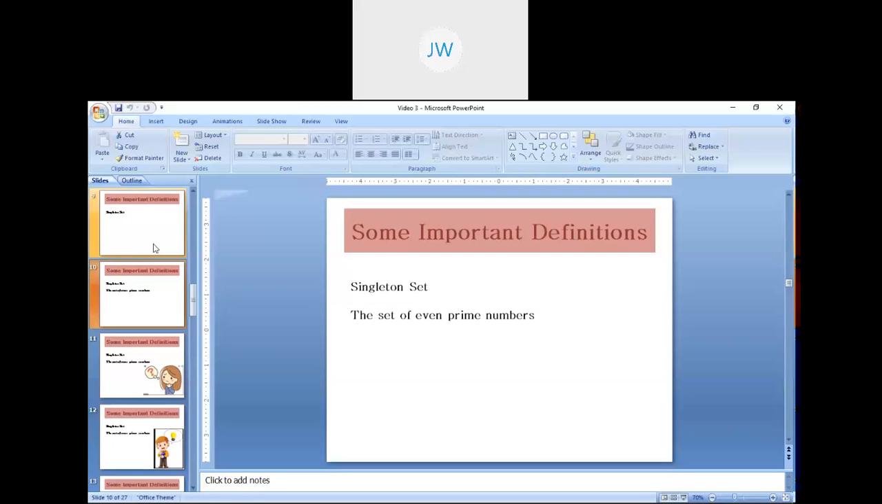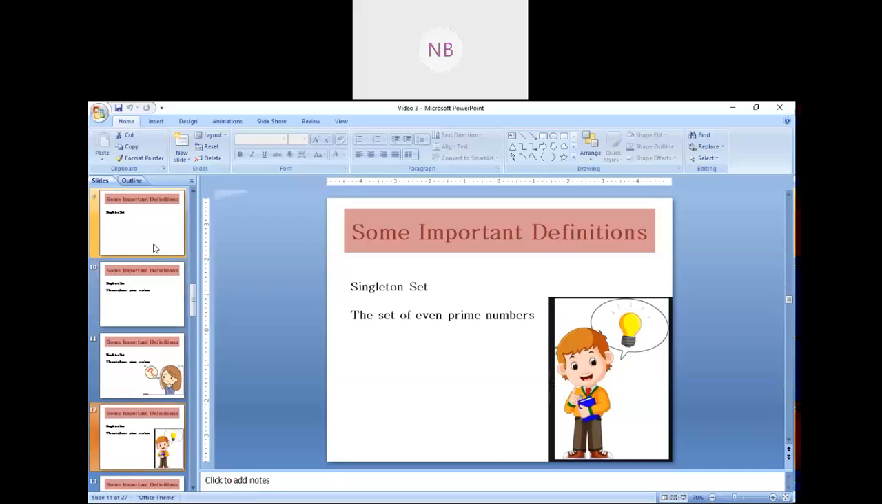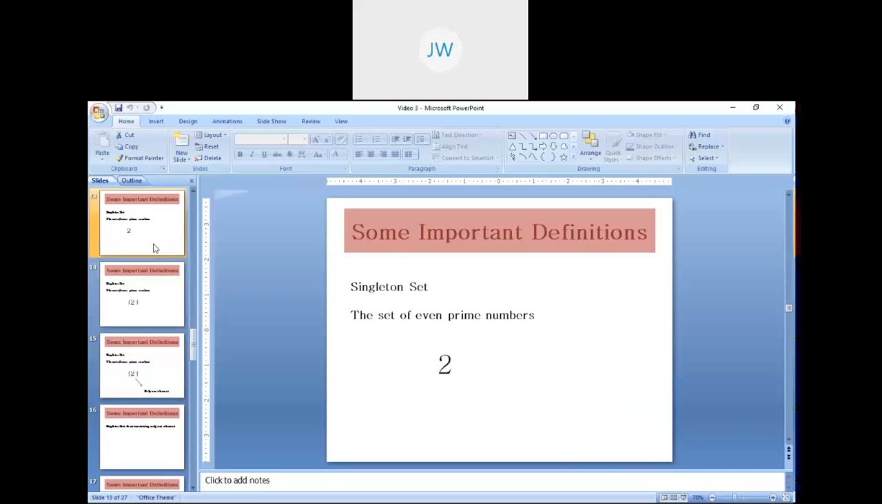So the set of even prime numbers. Can you tell me the even prime number? A number which is even as well as a prime. 2. Is there any number which is even and prime? Yes, only 2. So it is only one element. That's why it is a singleton set. So formally, I will write a singleton set containing only one element.